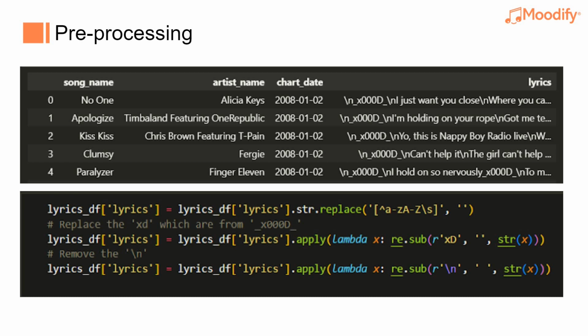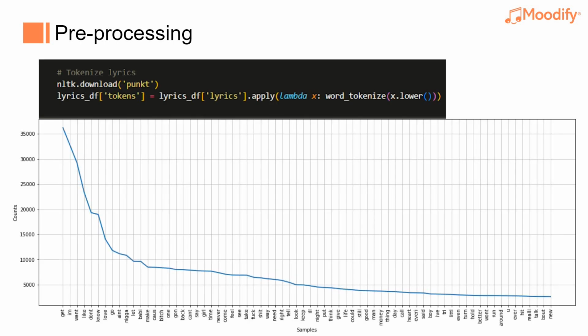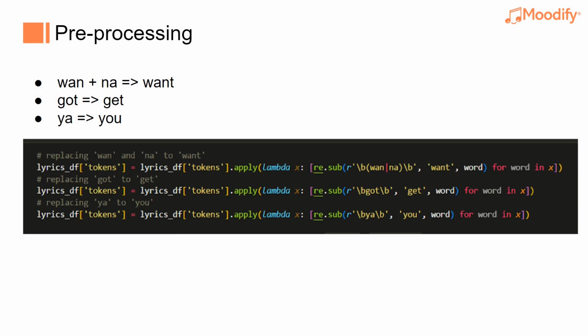This is the raw data, and we remove signs like this to clean the data. Also, we only want to analyze English songs, so we use a pre-trained language model, fastText, to filter them. After tokenizing, we can show the frequency table of each word. And we modify some tokens by observing the frequency table.